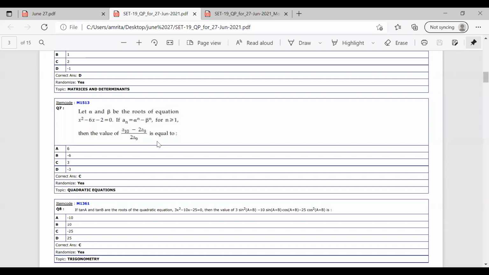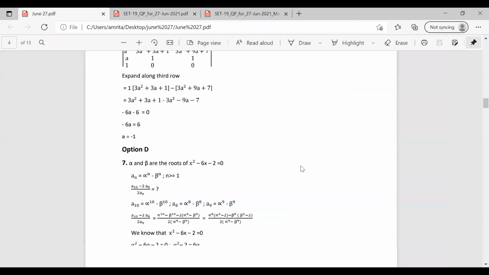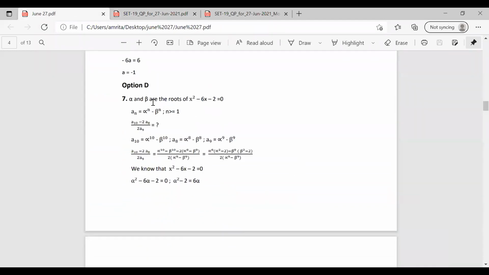Then it is asked to find out the value of (A10 minus 2A8) by 2A9. Okay, let's see how we can find the value. We need to have A10, A8 and A9. So this is what is given in the question: an is equal to alpha raised to n minus beta raised to n. So we can find out A10, A8 and A9 similarly.